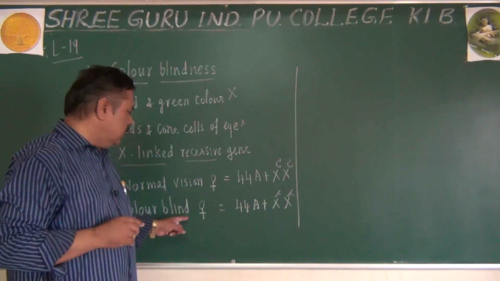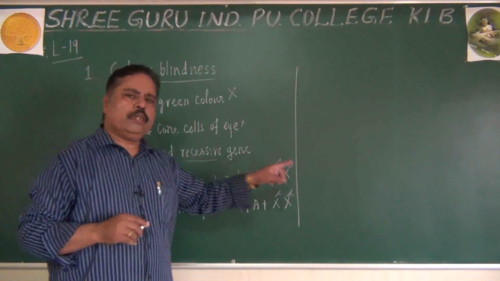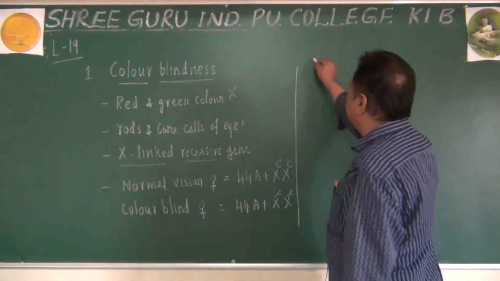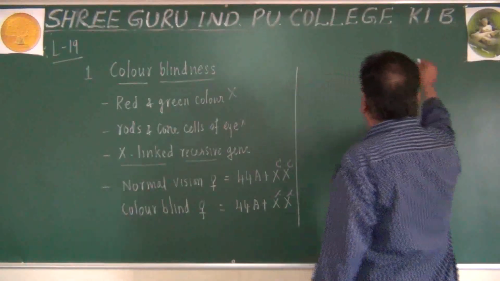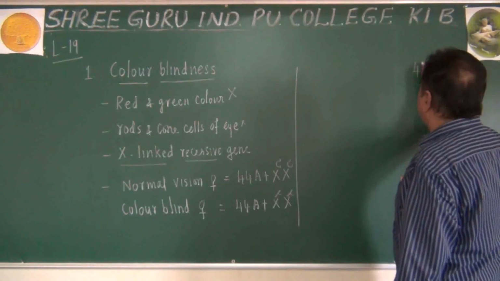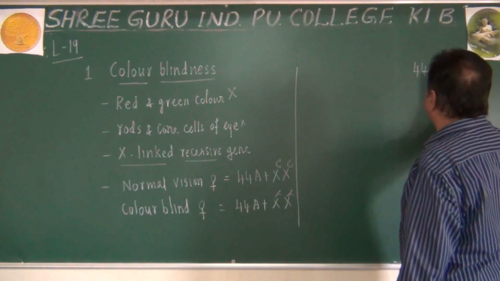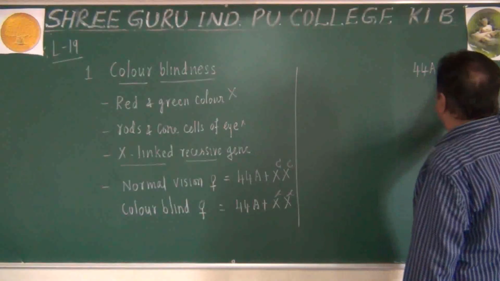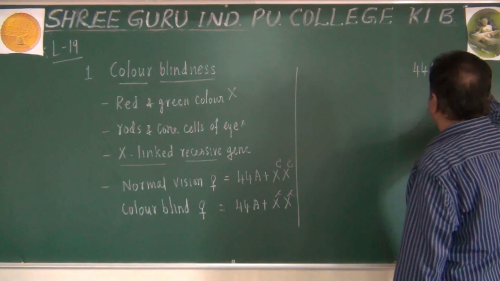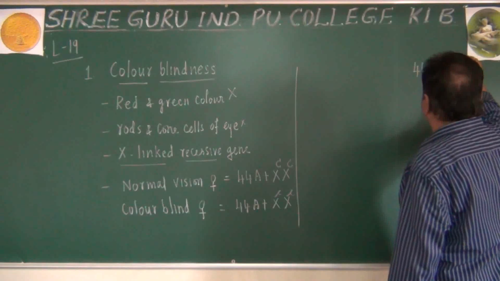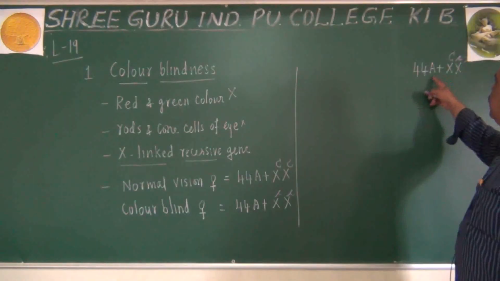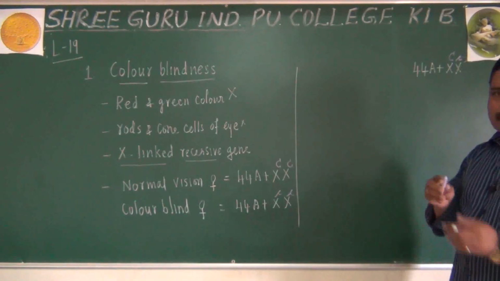Why, sir, shouldn't a woman have a heterozygous condition? Imagine a woman with 44 autosomes and XX chromosomes, where one X chromosome has capital C and the other X chromosome has small c, so she will be heterozygous in nature.